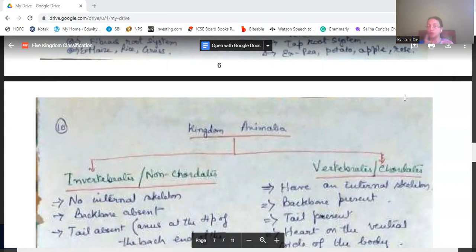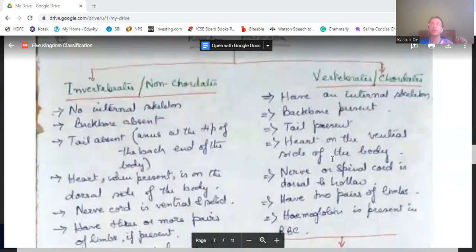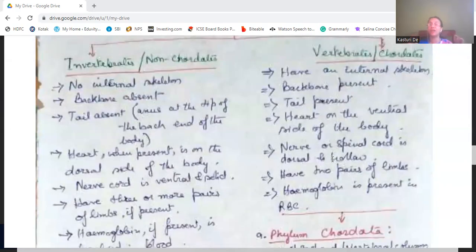Now we come to the characteristics of the invertebrates or non-chordates. First, they do not have any internal skeleton. Backbone is absent. Tail is absent. Anus is at the back end of the body, but they do not have a tail. Heart is generally not present, but if it is present, it is on the dorsal side of the body, that is, at the back of the body. This is the dorsal, this is the ventral. The front portion is the ventral side, the back portion is the dorsal side for any animal. So, heart is on the dorsal side, if present.